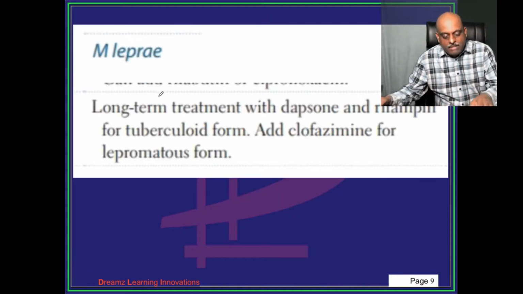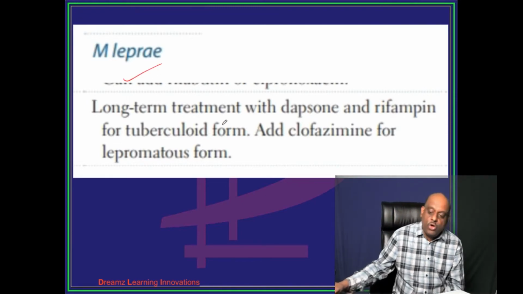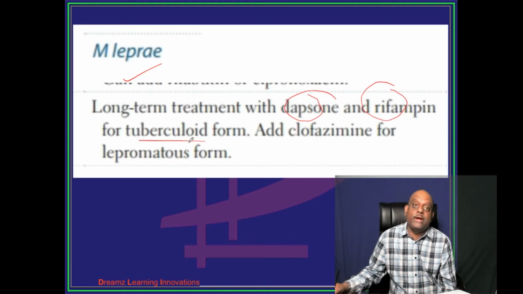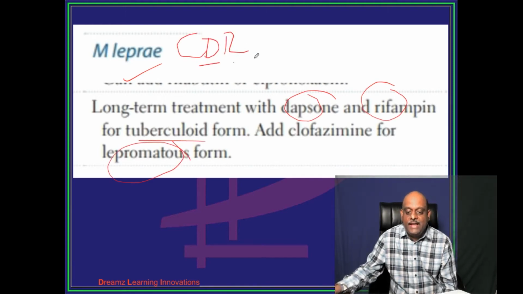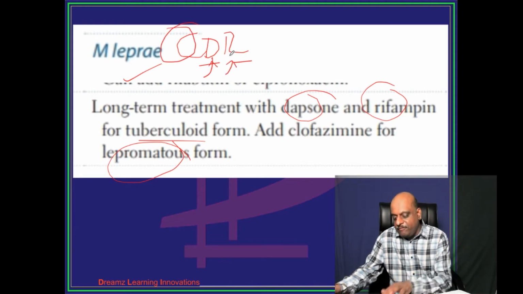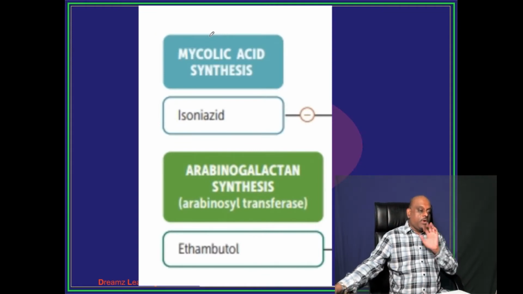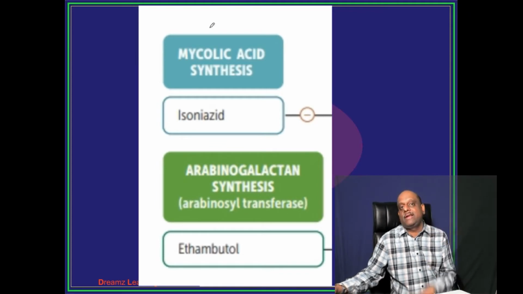Now, Mycobacterium leprae. The long-term treatment is with dapsone and rifampin for the tuberculoid form. In lepromatous leprosy you will use 3 drugs, CDR: C is clofazimine, dapsone and rifampin. Now quickly tell me, doctor, what is the mechanism of action of all these anti-tubercular drugs?